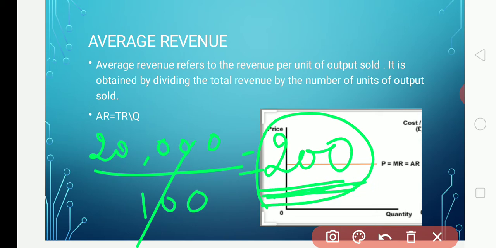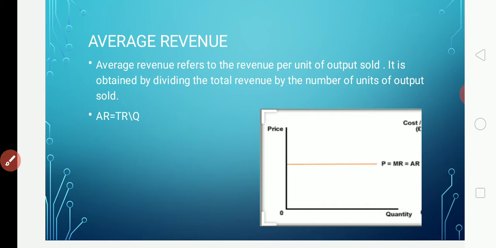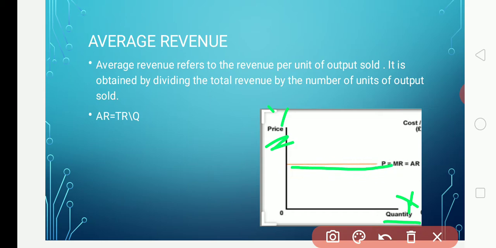And here let me tell you, thus the average revenue is equal to the market price. Here you can see the diagram given. On the OY axis price is given, on the OX axis quantity is given. So here the average revenue curve will be horizontal, parallel to the OX axis. This price line and the average revenue will have the same shape, a horizontal shape towards the OX axis.